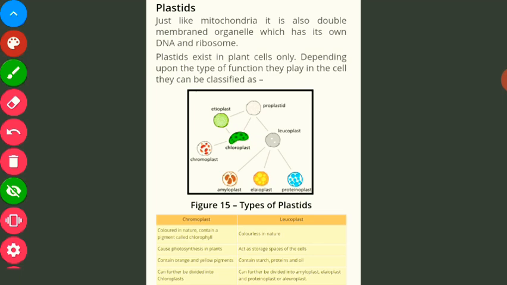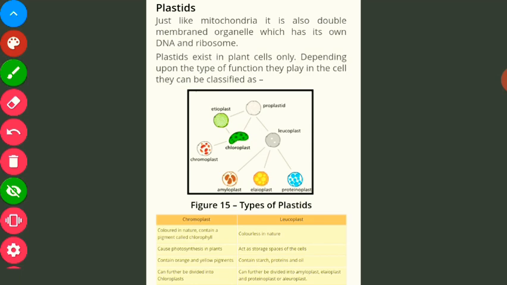What are plastids? Plastids are very important cell organelles which are present in plants, and plastids are similar to mitochondria, because like mitochondria they also have their own DNA and ribosomes. That's why they can synthesize their own proteins. It is also a double-membraned organelle, and as I told you, these exist in plants only.